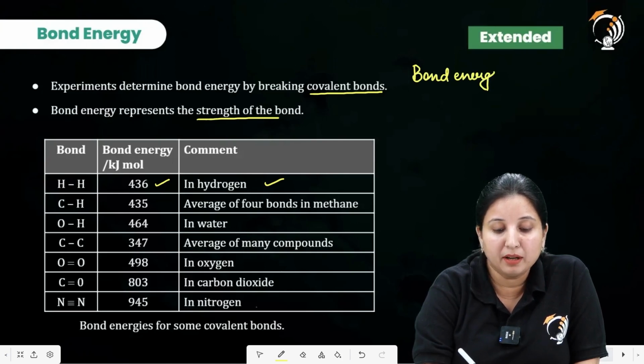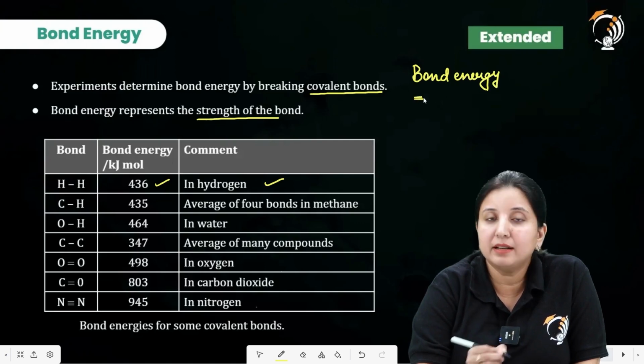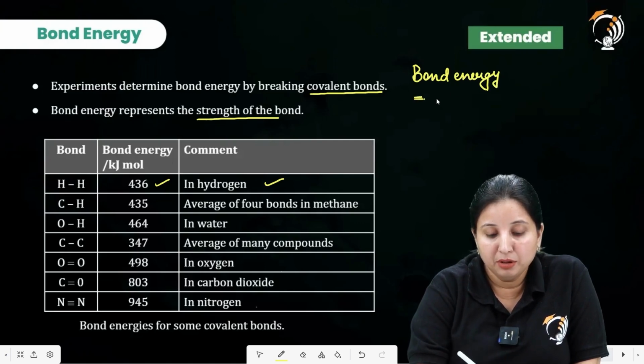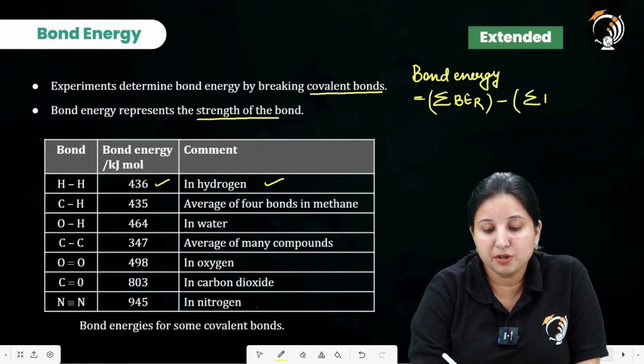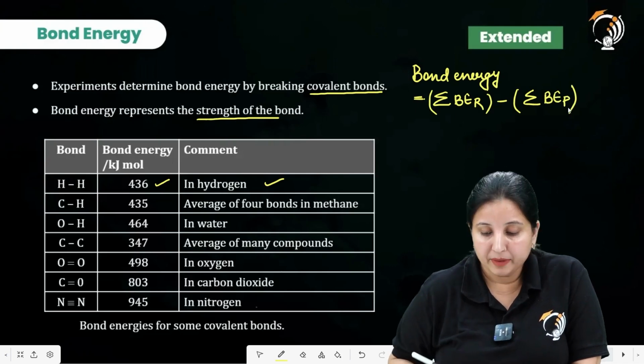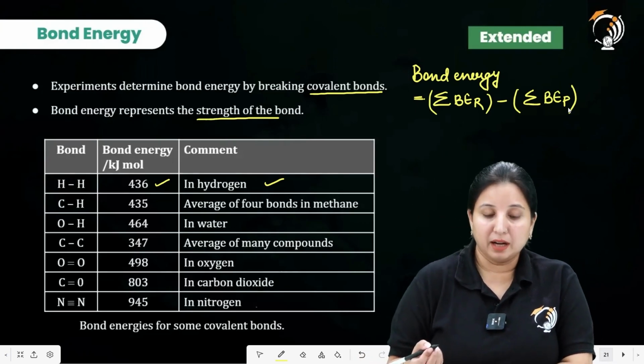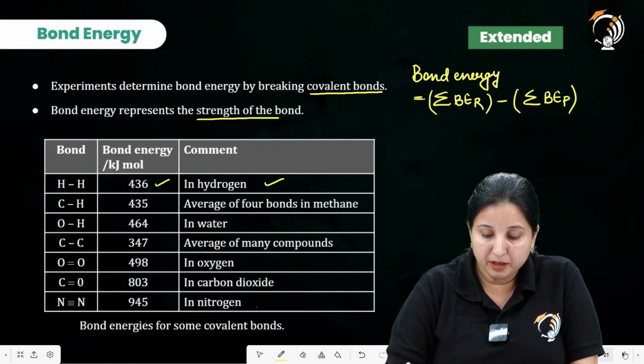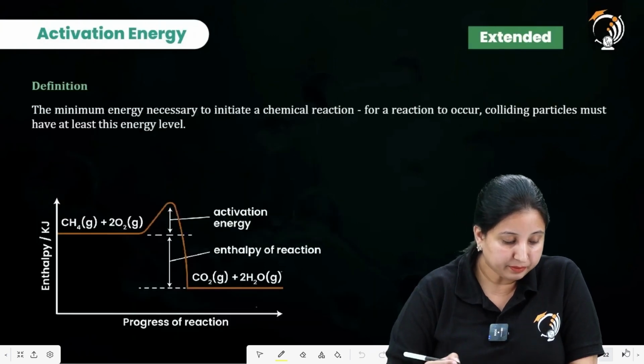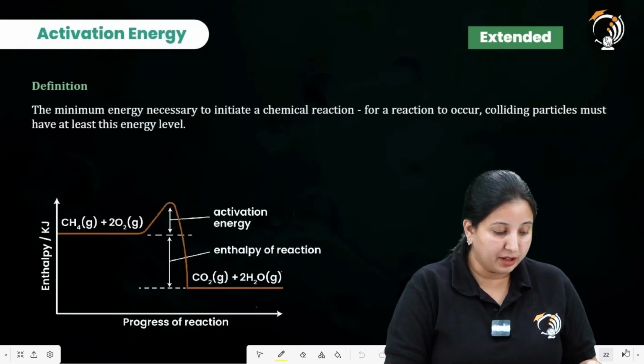Whatever the number of reactants, we just do the summation of the bond energy of the reactants minus the summation of the bond energy of the products. We are going to discuss these numericals during our PYQ discussion also. So let's move ahead. Next is activation energy.